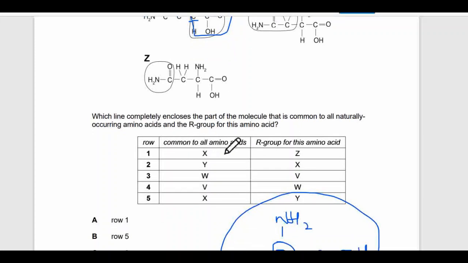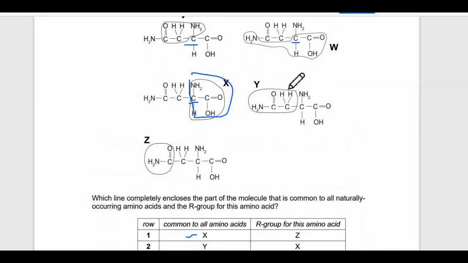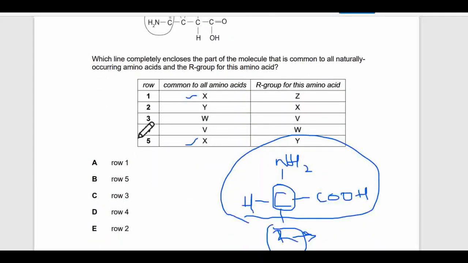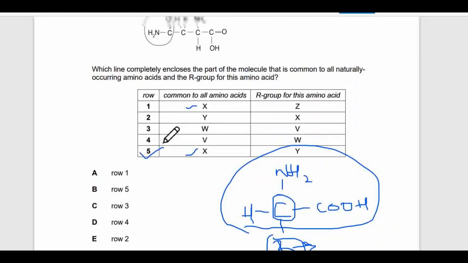X, the common group of all amino acids, will be X. Only two options have X on this side. So we'll just look for these options. One is Z and Y. We have to see both of them. In this one, this is the middle carbon, right? This is COOH, NH2, and hydrogen, and the remaining one will be R group. This whole thing is R group, which is separated. So row number 5 will be the answer.